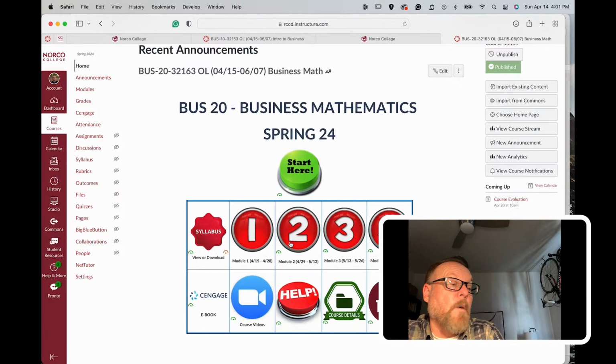And so wherever we're at date-wise, you can just select the module relevant to that, and that'll bring you to that week's coursework. I'll show you that in just a minute. Down here on the bottom left is a link to the ebook. Now, there is an ebook link to the class. It costs about $50-$60 to access.